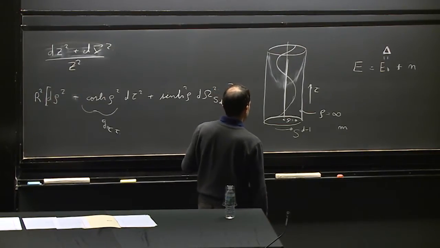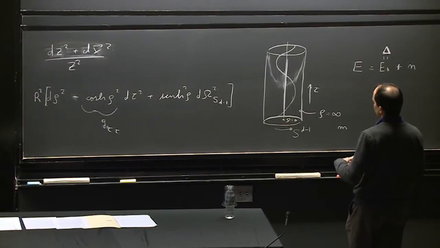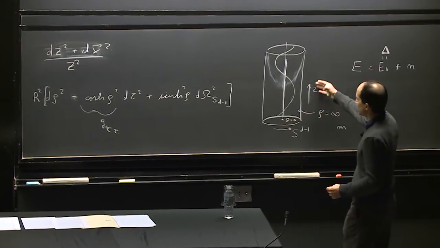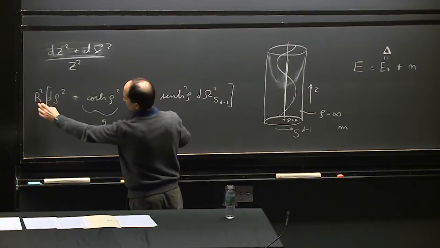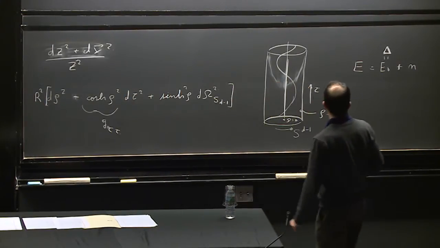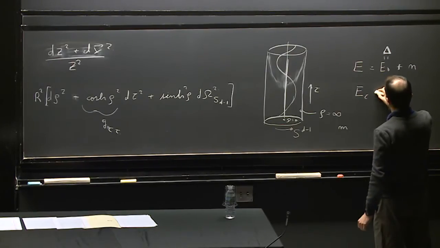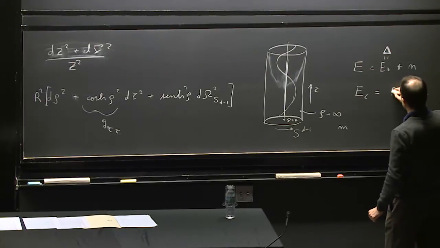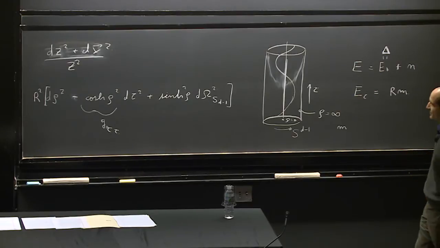So the proper energy of the particle is m, but the generator that corresponds to the standard translations on the boundary is this coordinate tau, which differs from proper energy by this factor r. And what that ends up meaning is that this energy conjugate to tau translations, which is the one that we should identify in the field theory, is r times m. Okay, so r is the radius of AdS.